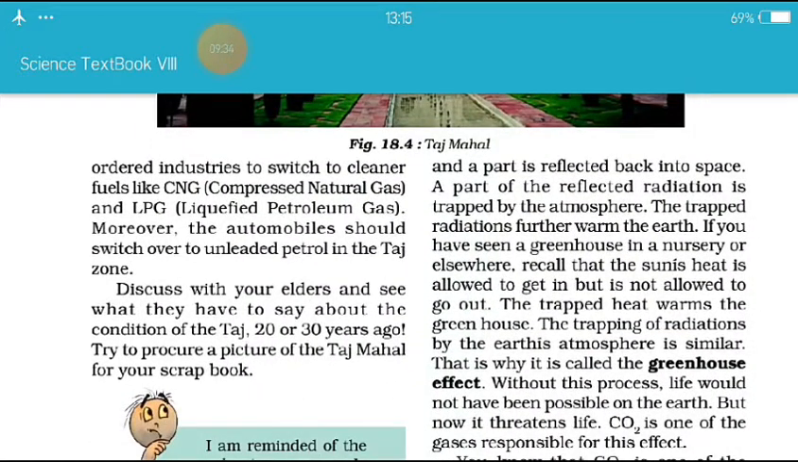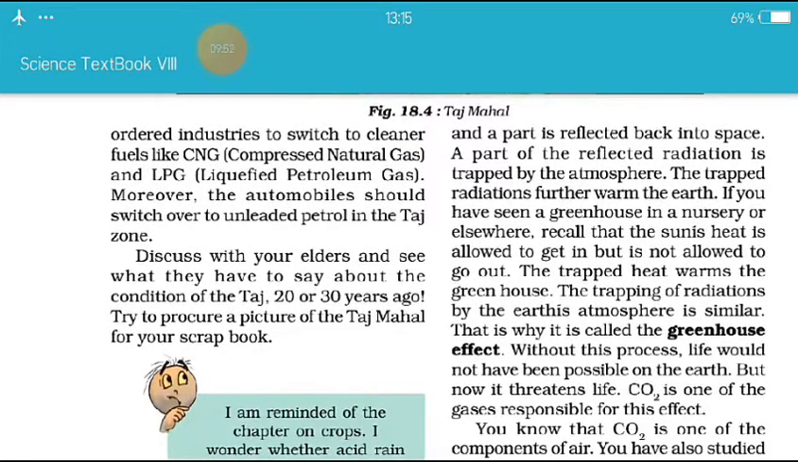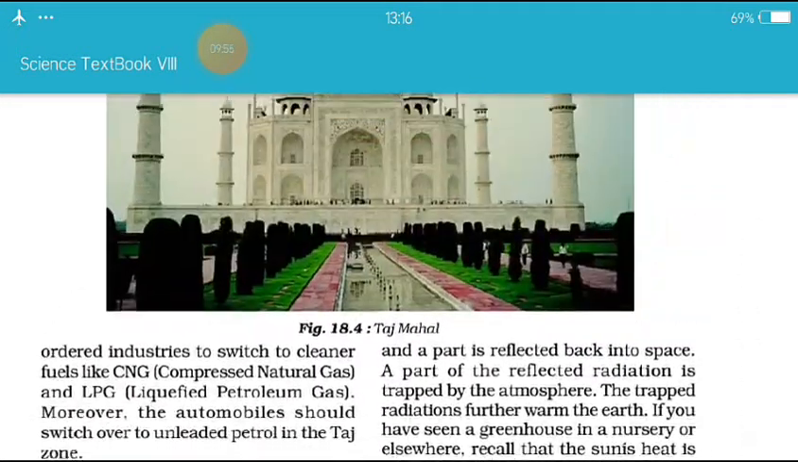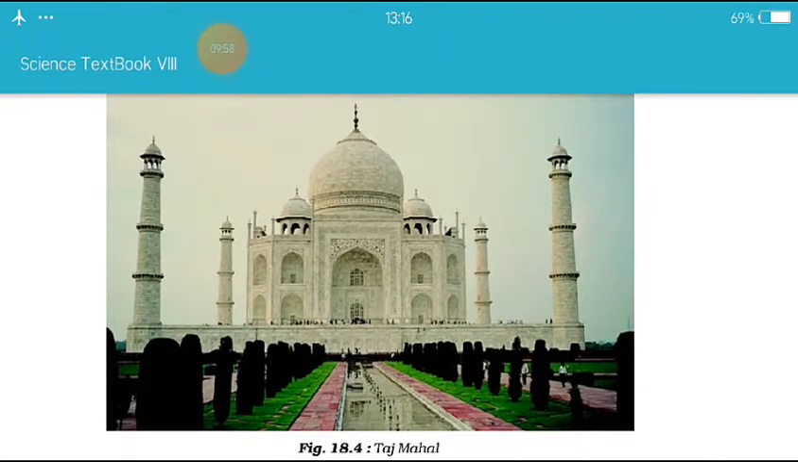Discuss with your elders and see what they have to say about the condition of the Taj 20 or 30 years ago. Try to produce a picture of the Taj Mahal for your scrapbook. Okay, तो आज का होमवर्क यही है स्टूडेंट्स. आपको क्या करना है, ताजमहल का जो पिक्चर है वो अपनी स्क्रैप बुक में या तो अपनी साइंस की बुक में बनाना है. ओके, ये रहा ताजमहल.